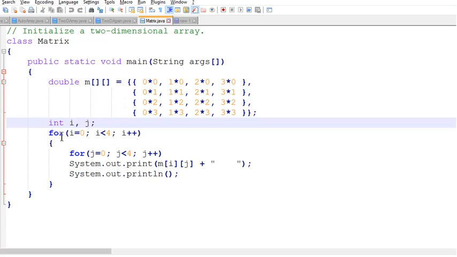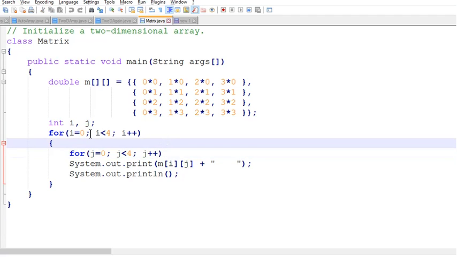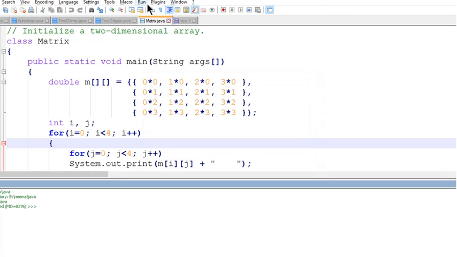When printing these values, we will be using two loops, one for the row dimension and one for the column dimension. i represents the row value and j represents the column value. i varies from 0 to 4, j varies from 0 to 4, and we are printing the value by multiplying the row index and the column index. When you execute this program, you will get an output like this. So multiplying these values, it will initialize the array with these respective values.